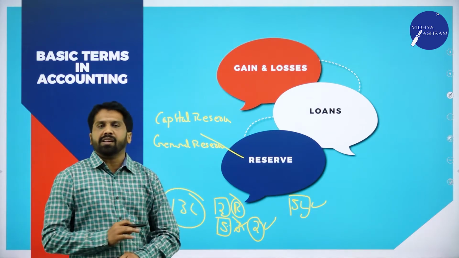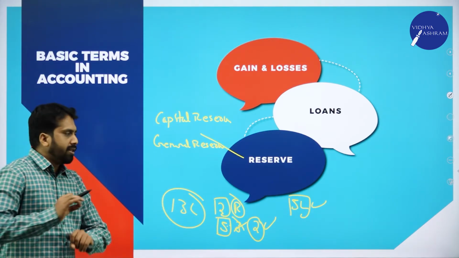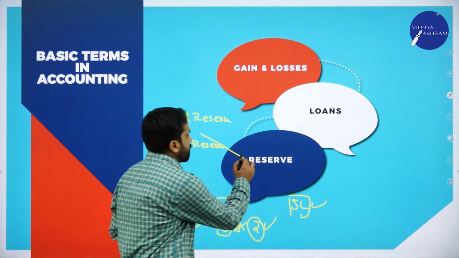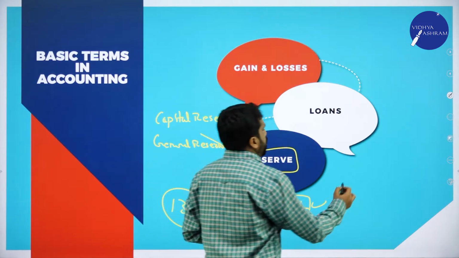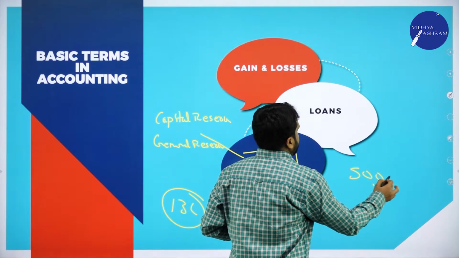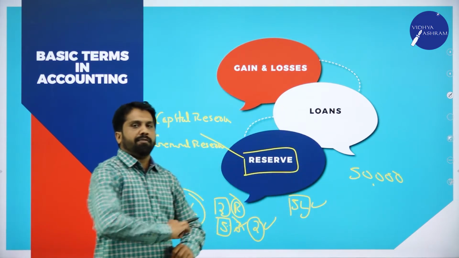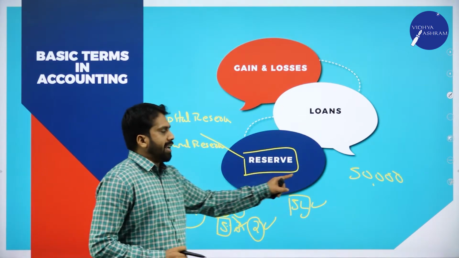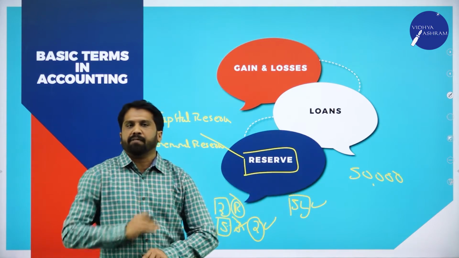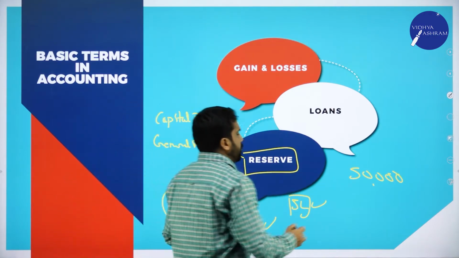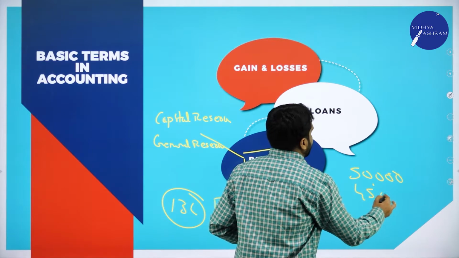In accounting terms, what is reserve? Your profit is around 50,000. Out of 50,000 profit, you cannot spend the complete 50,000. You may spend up to 45,000.